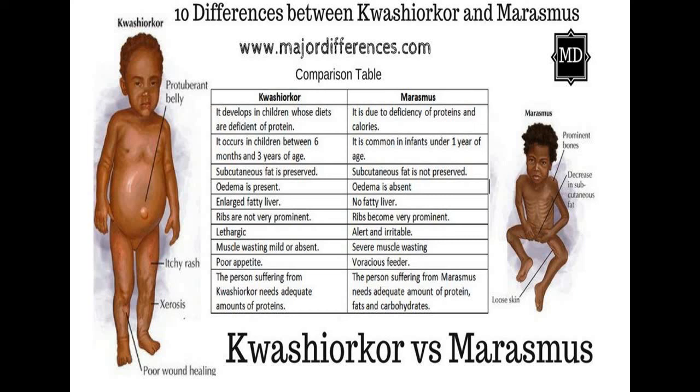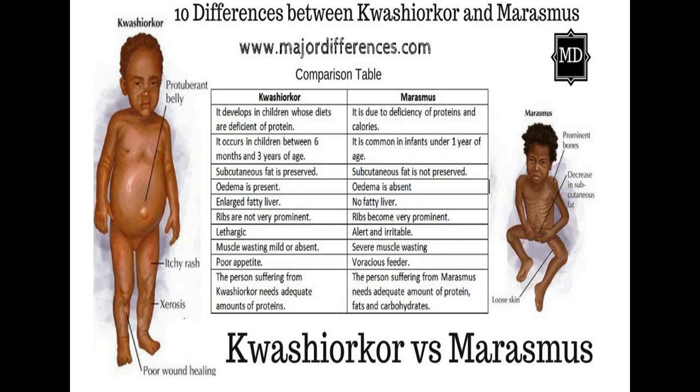This slide shows the prominent bones, that is, the cage of the lung, what we term the rib cage. That is, rib portions are prominent with decreased subcutaneous fat, and therefore the child is very thin in case of marasmus, but in case of Kwashiorkor the condition is not like that.